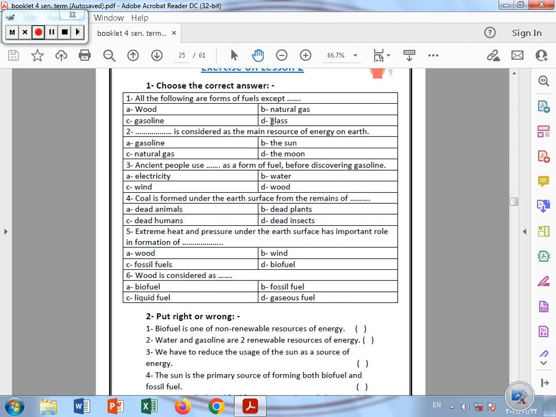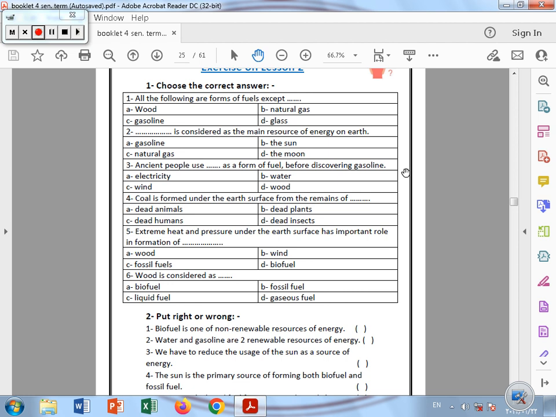Number 2, what is considered the main resource of energy on the earth? It's the sun. Number 3, ancient people used what as a form of fuel before discovering gasoline? I say the oldest type of fuel that we discovered on the earth.